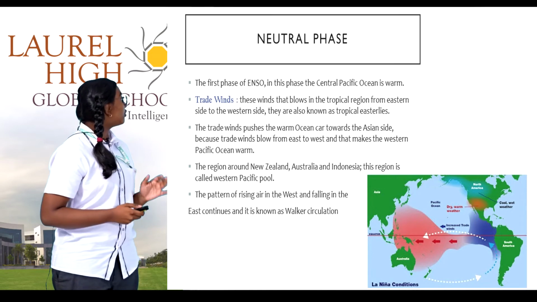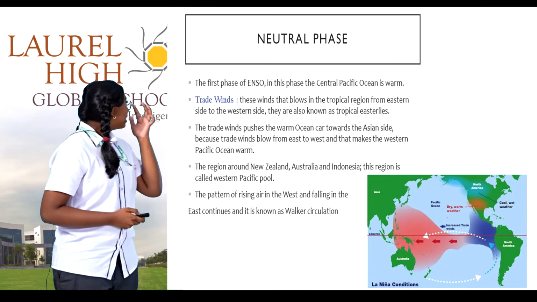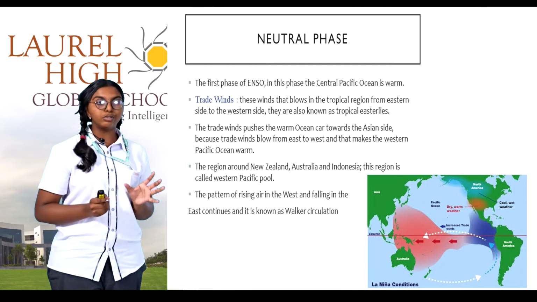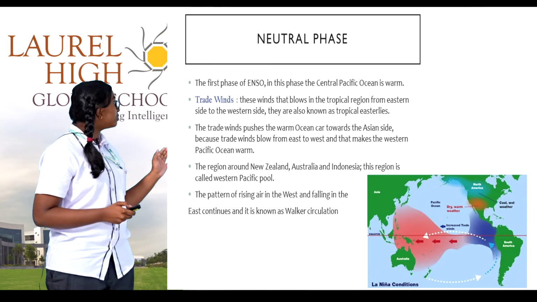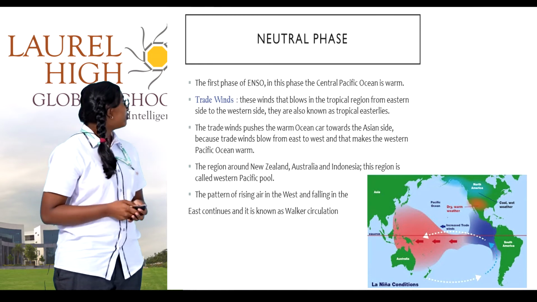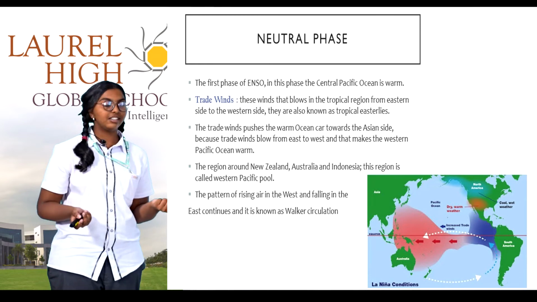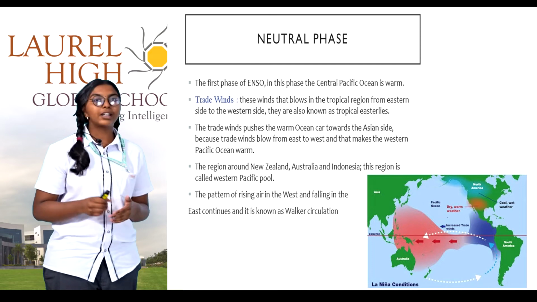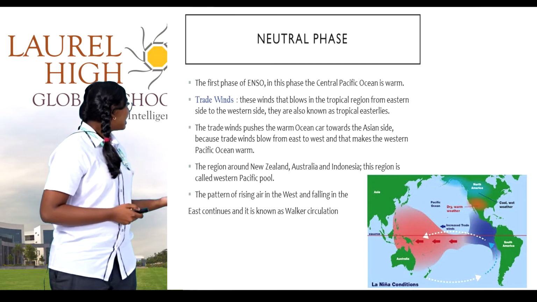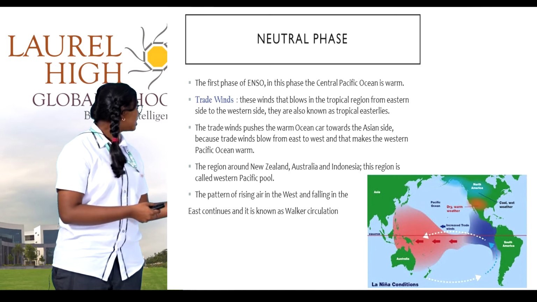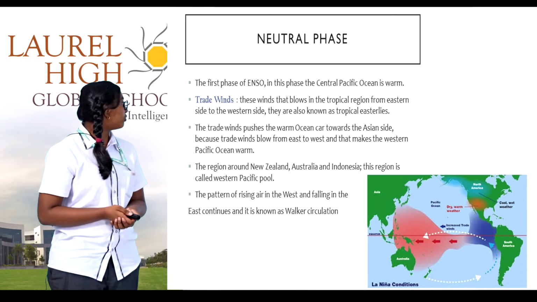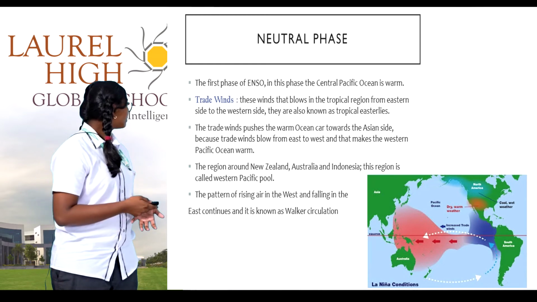Neutral phase. This is the first phase of ENSO. In this phase, the central Pacific Ocean is warm. Trade winds. These winds blow in the tropical region from eastern side to the western side. They are also known as tropical easterlies. The trade winds push warm ocean current towards the Asian side because the trade winds blow from east to west.